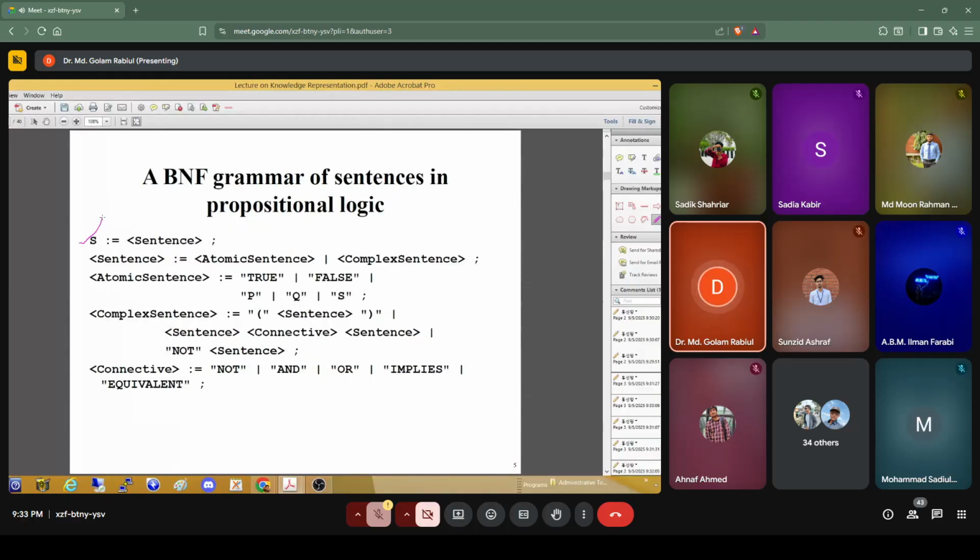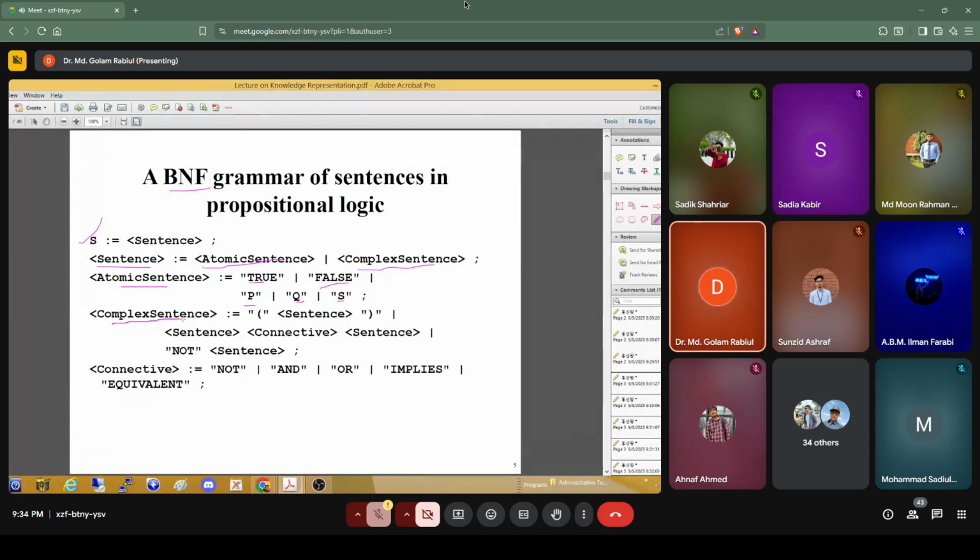So a sentence can have the BNF form. We call it a sentence can be atomic sentence, or it can be complex sentence. The atomic sentence can be true or false, or it can be represented using some symbolic representation like P, Q, and R.